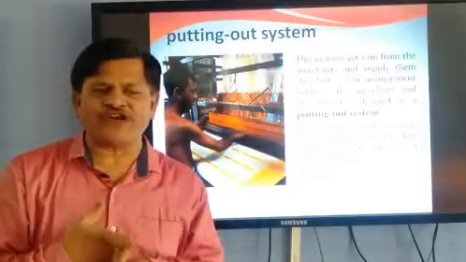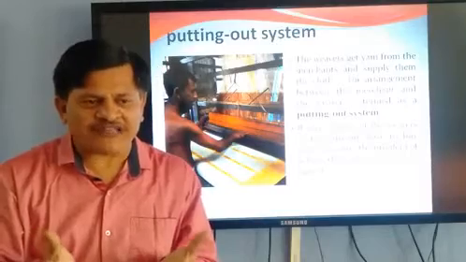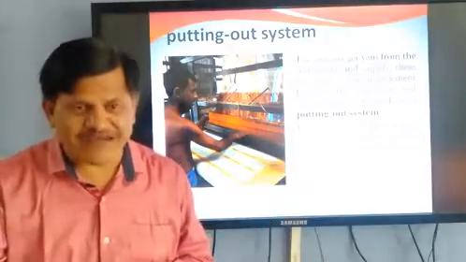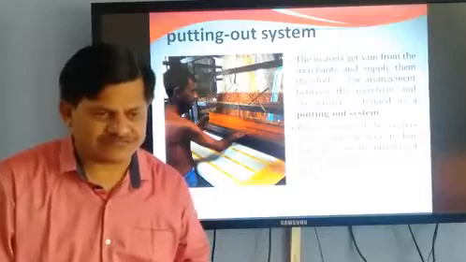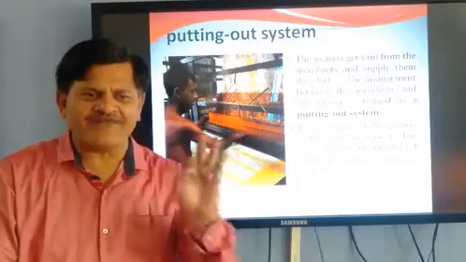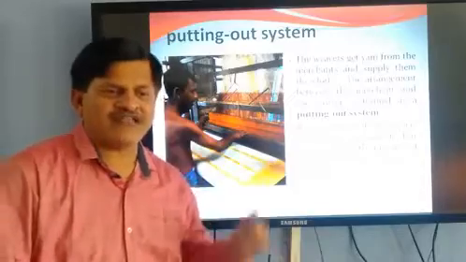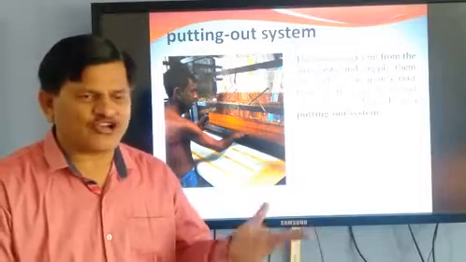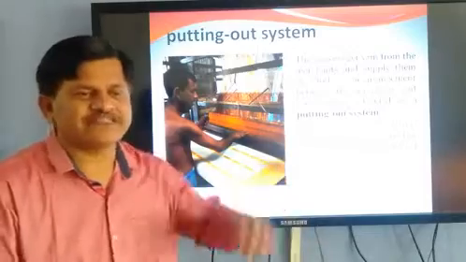What is the second benefit of a weaver in this putting out system? Suppose he makes XYZ type of cloth and the market requirement is different. At that time his raw material goes to waste. But here, whatever type of cloth the merchant orders, he has to fulfill that order and make that type of cloth. And because of that, he doesn't waste his raw material.